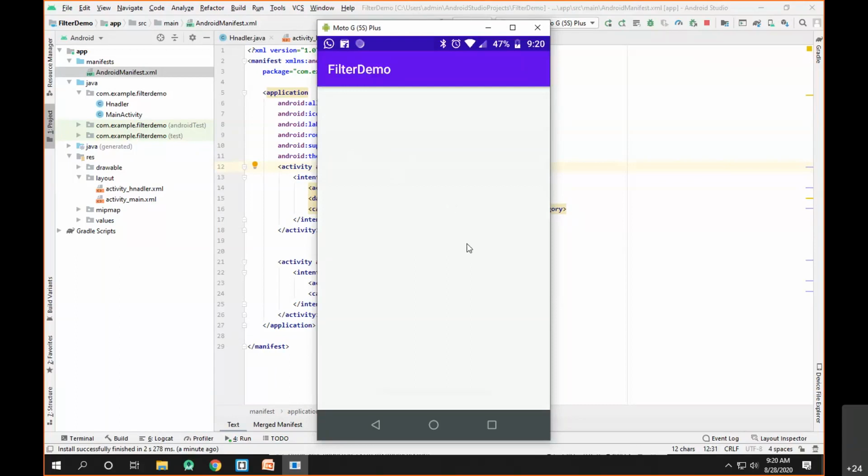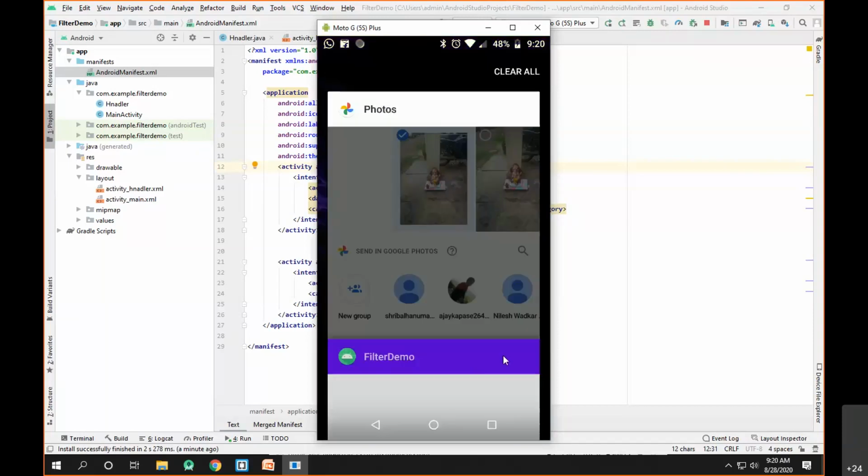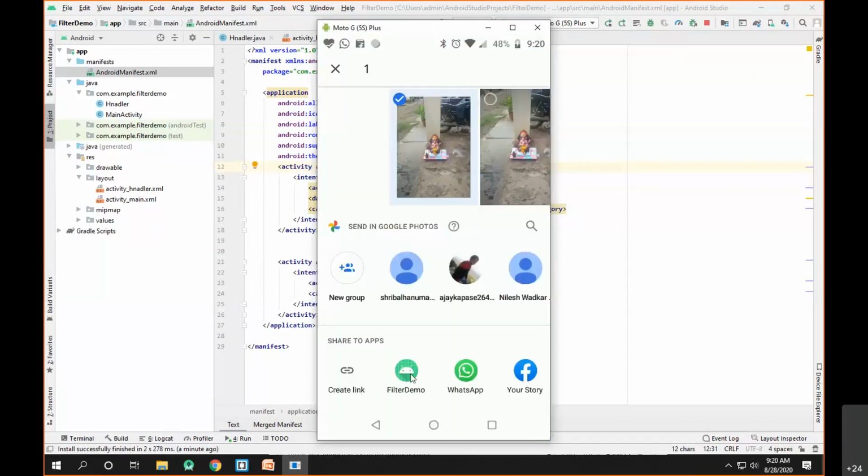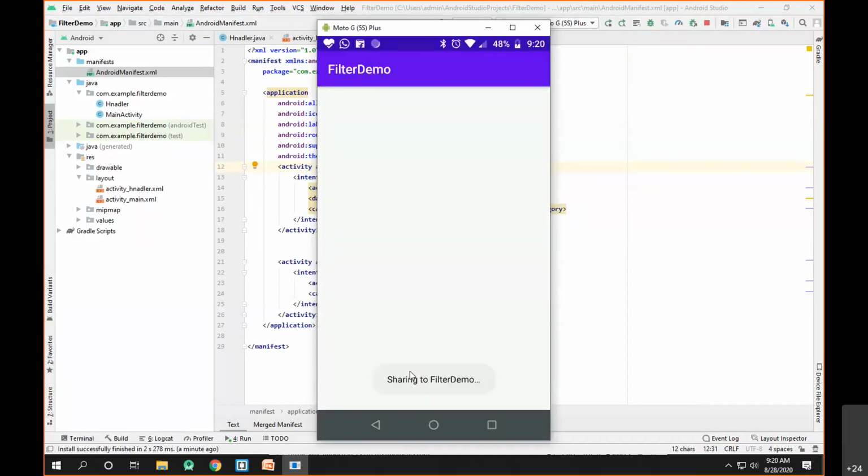So what we have here is two apps. We have the first app, which is a gallery. If I click on share and select my app, the intent will be created with the image as data, and it will be passed to my app.